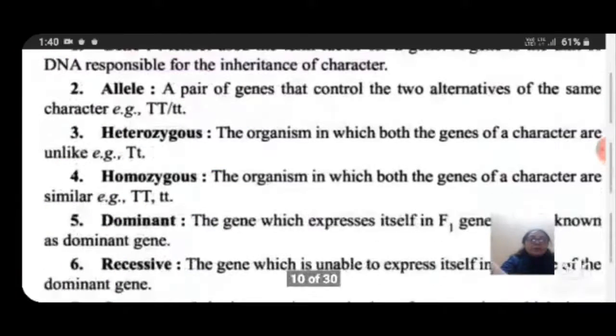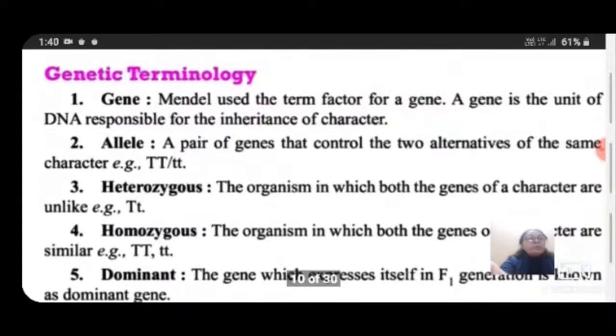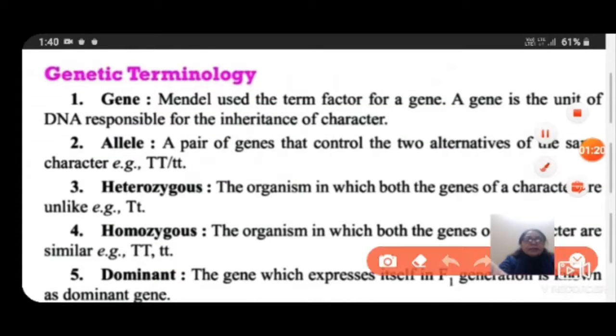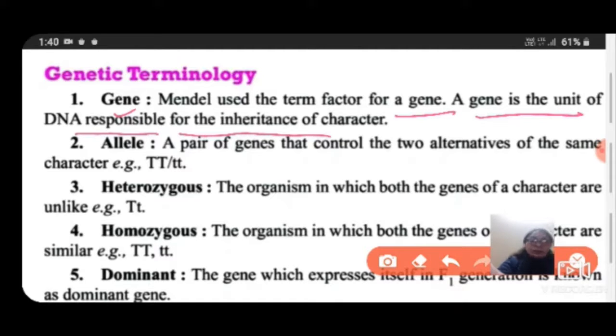Now students, the basic terminology which I am describing here: a gene. Mendel used the term factor for a gene. A gene is the unit of DNA responsible for the inheritance of characters. Allele: a pair of genes that control the two alternatives of the same character. Example, capital TT or small tt.